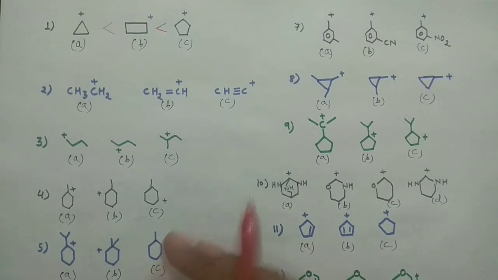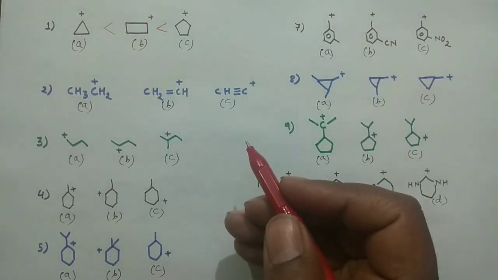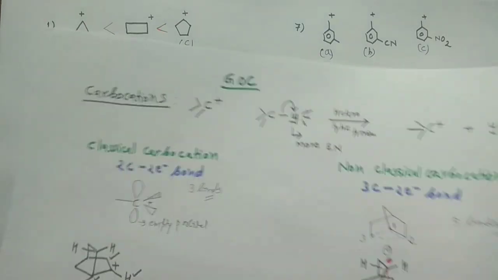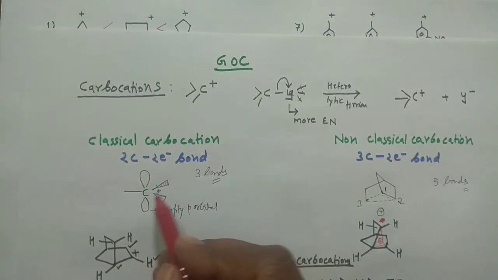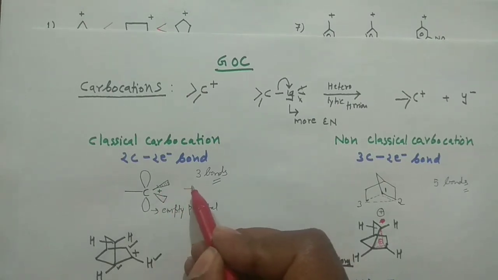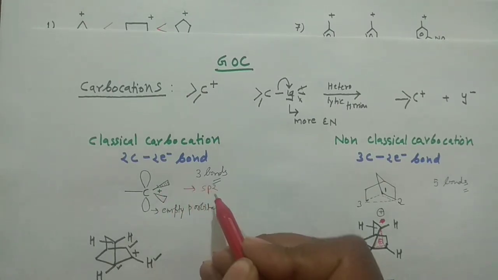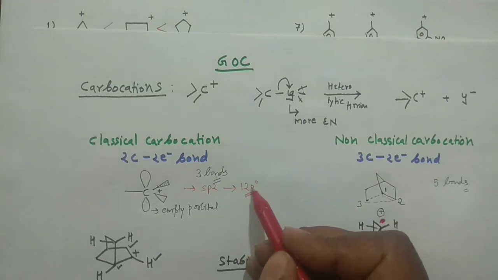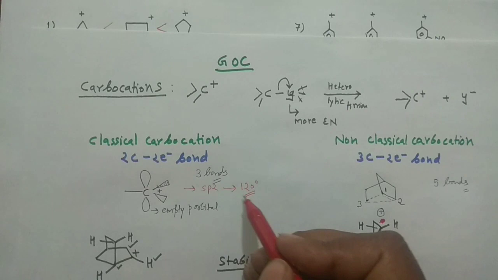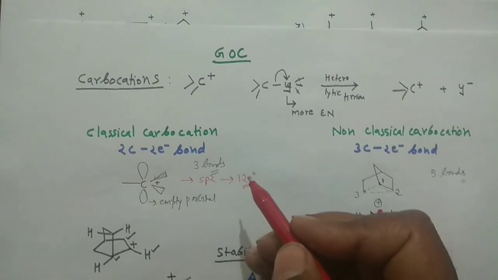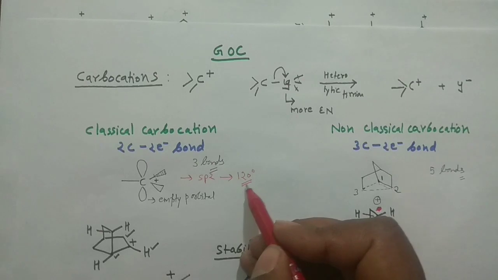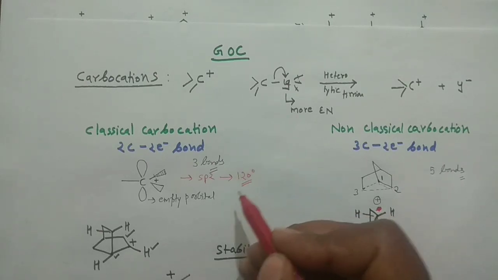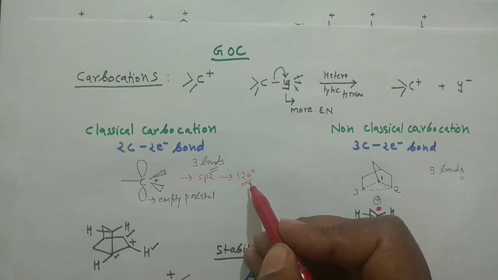Now what is the reason? Generally, when you decide the stability of the carbocation, here I have missed a point. Since this carbon is positively charged with three bonds, it is sp2 hybridized. When sp2 hybridization is there, the requirement of the bond angle is 120 degrees. Any deviation from this 120 degrees will destabilize the system. So the carbocation species with a bond angle nearer to 120 degrees would be more stable, and those which deviate more from 120 degrees would be destabilized.